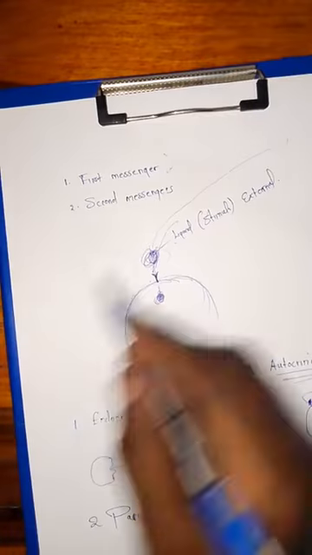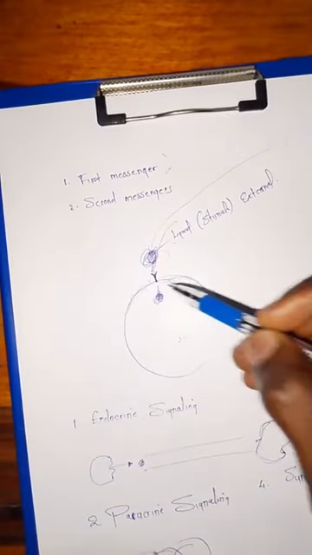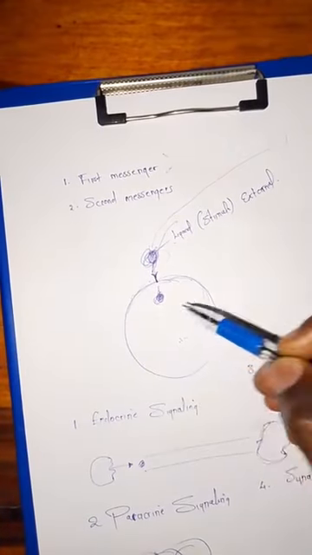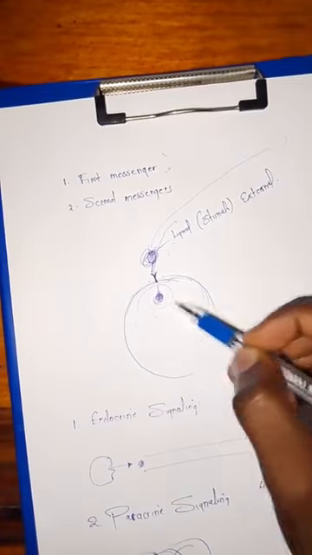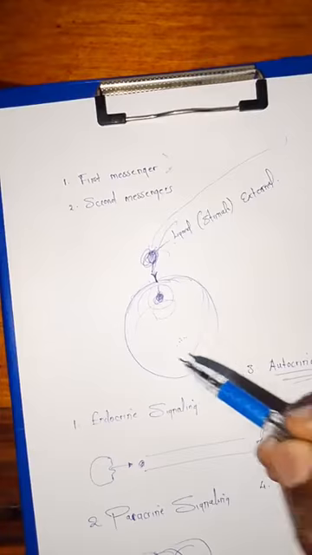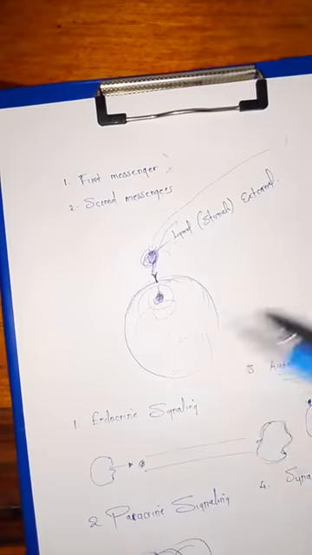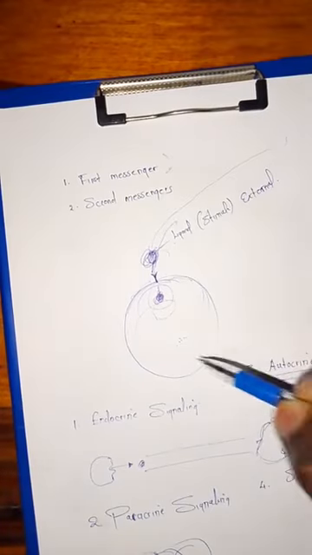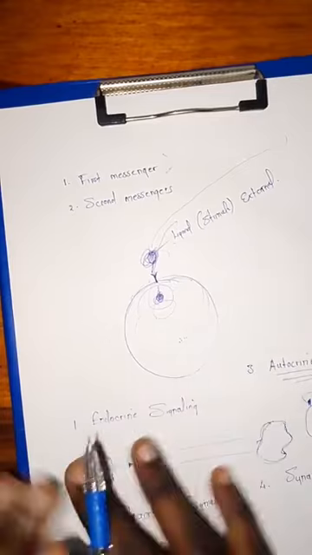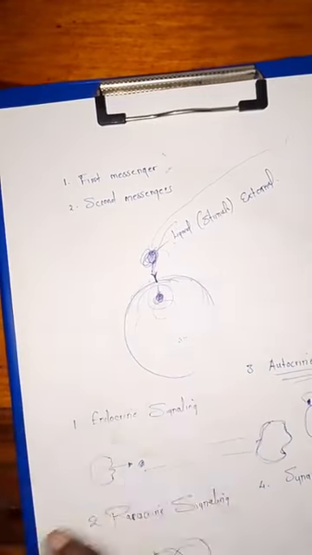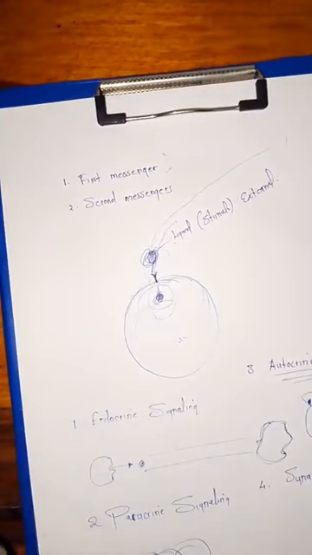So when the first messenger delivered that information by binding on the receptor, it caused the activation or generation of these second messengers. When these second messengers are formed, they start regulating and facilitating the mechanisms and action inside that particular cell so that it can produce a response.